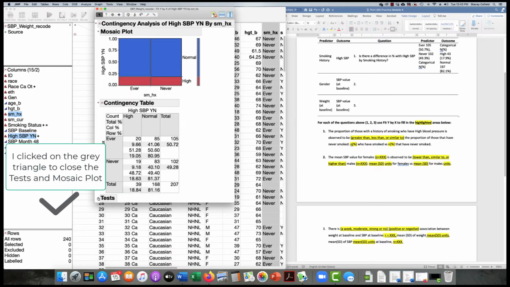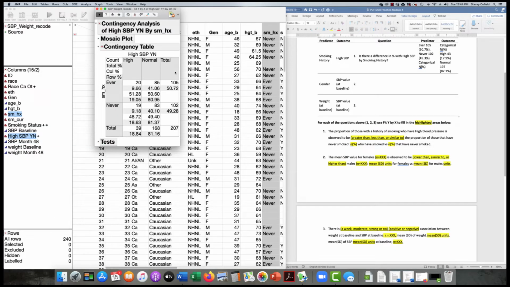We'll ignore the tests for right now, and we're going to focus here on this contingency table. And we'll take a quick tour here. Our X variable here is smoking, and our Y variable over here is high SBP. We can see that in each of the cells, the top number is our count. So we know that we have 20 people with high blood pressure that have smoked. We know that we have 85 with normal blood pressure that have smoked. We have 19 with high blood pressure that have never smoked. And we have 83 with normal blood pressure that have never smoked.